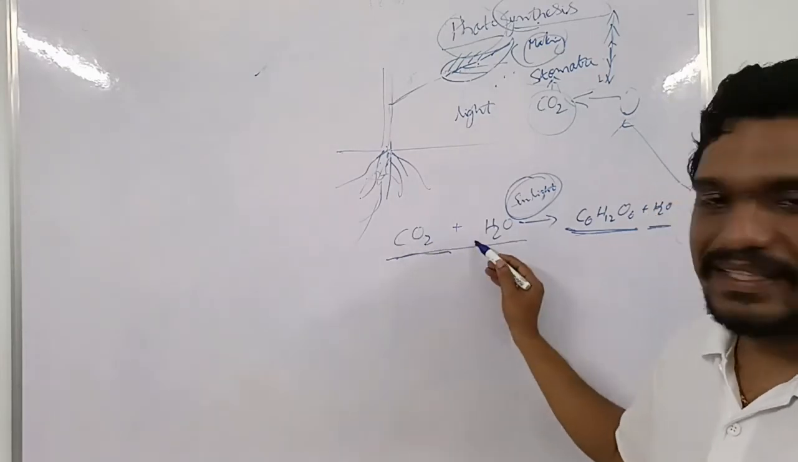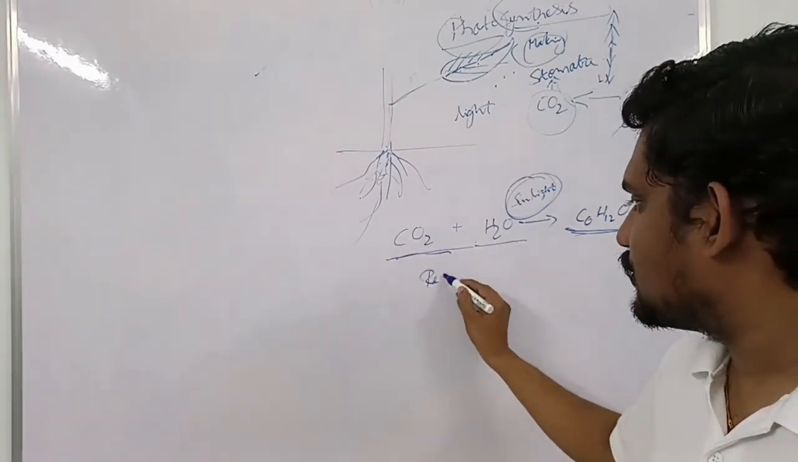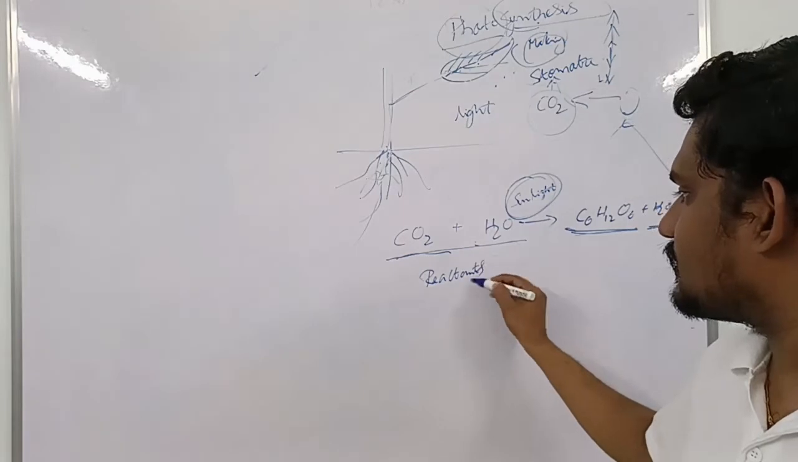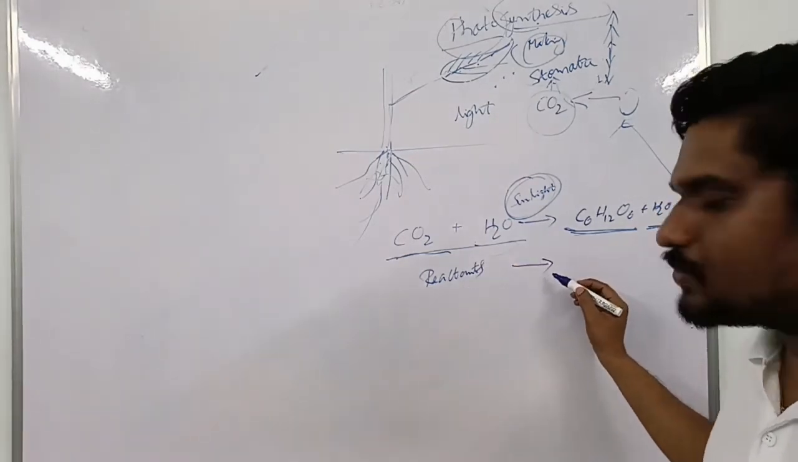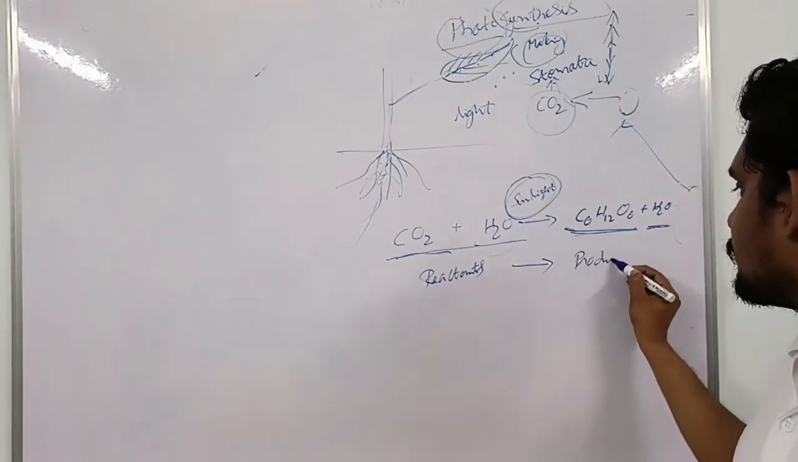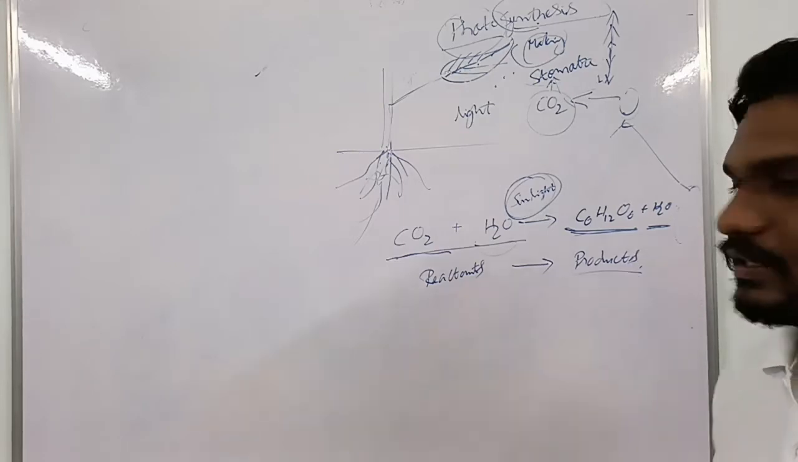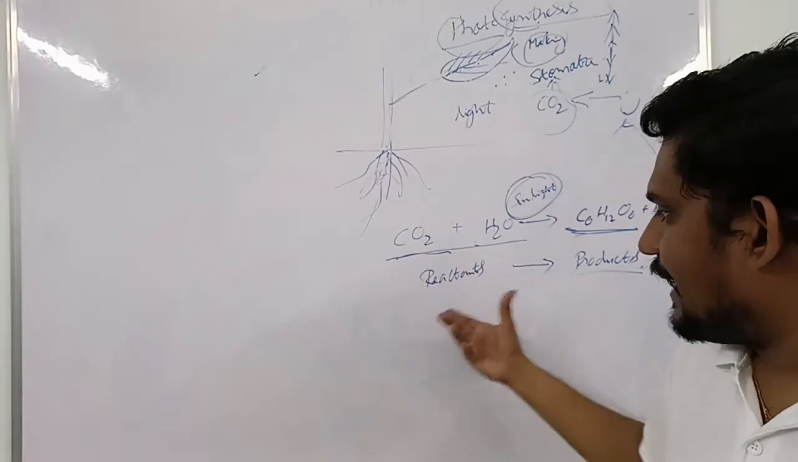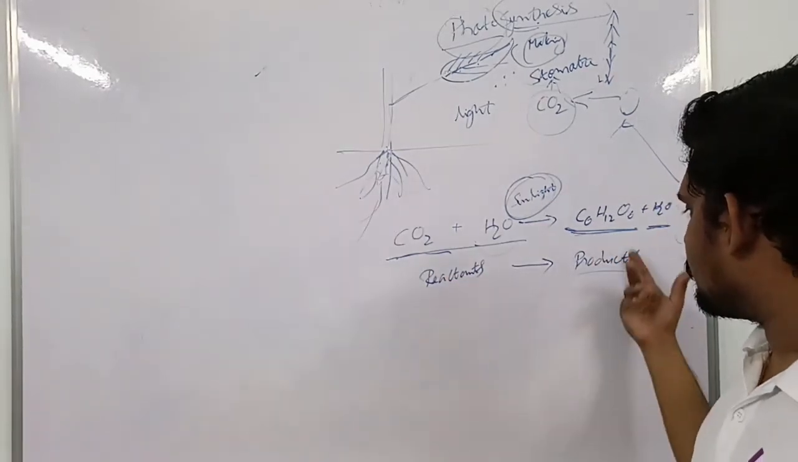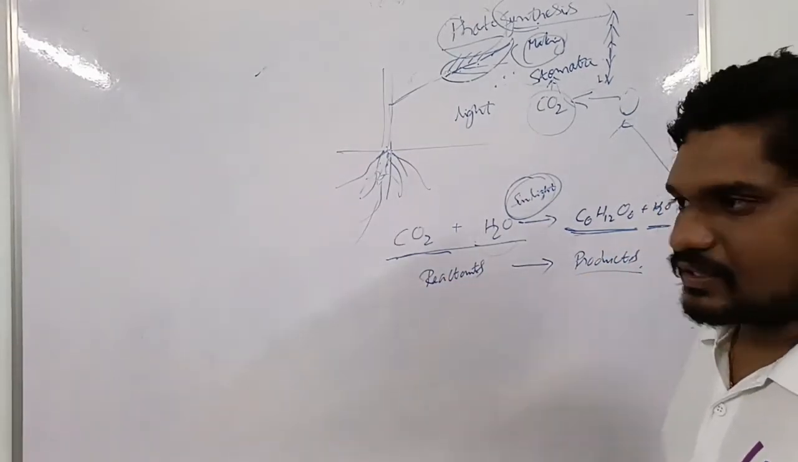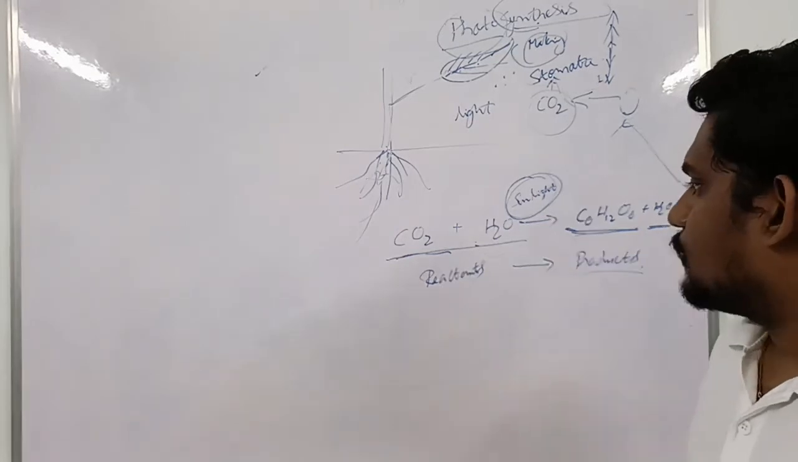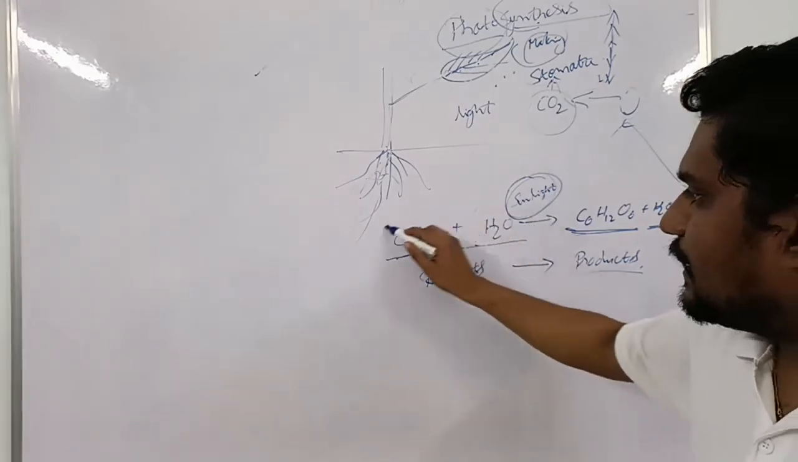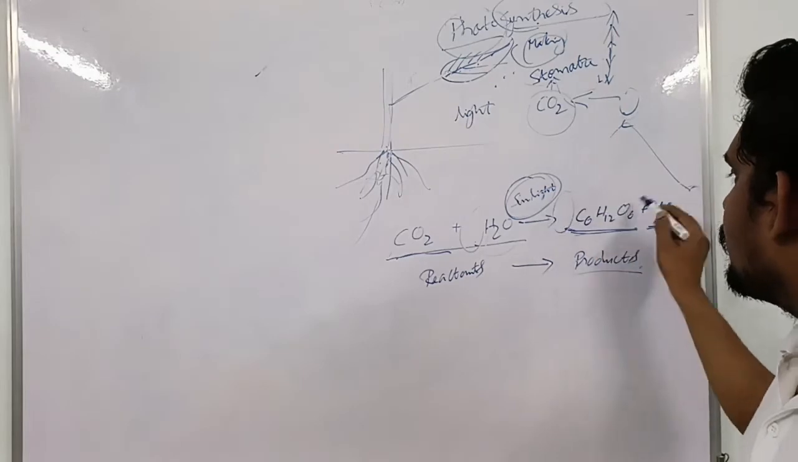These two things are called reactants, and they are producing something. Those produced are called products. As they react, these are called reactants. As they are produced, these are called products. This gives rise to them. So here we have to balance the equation. How are we going to balance the equation?